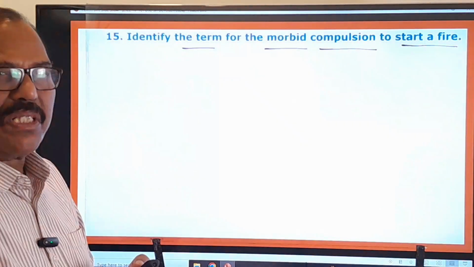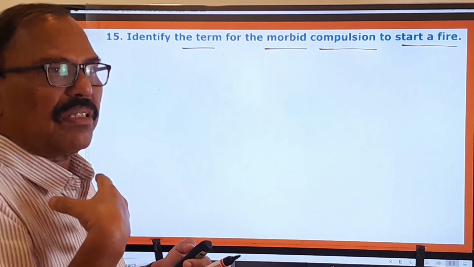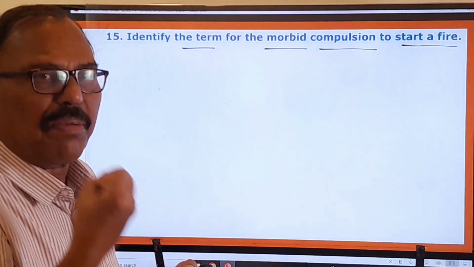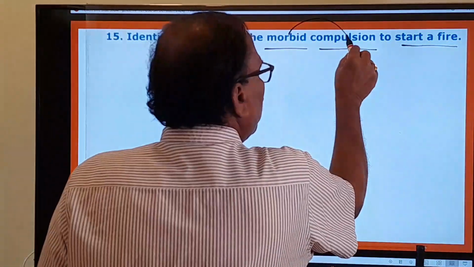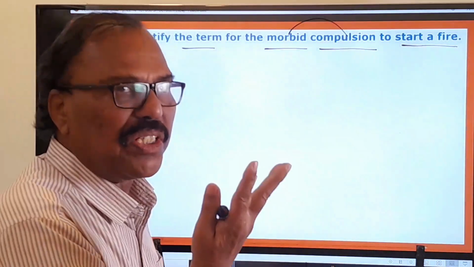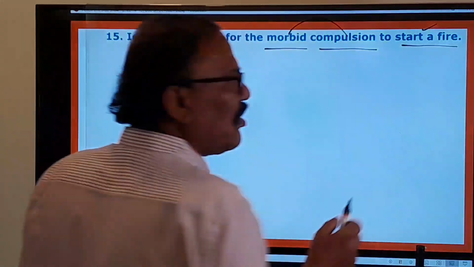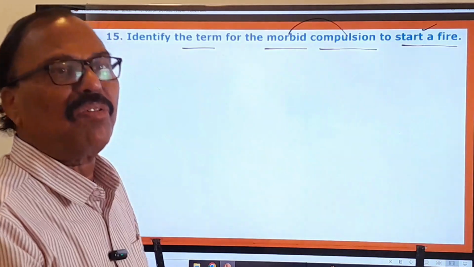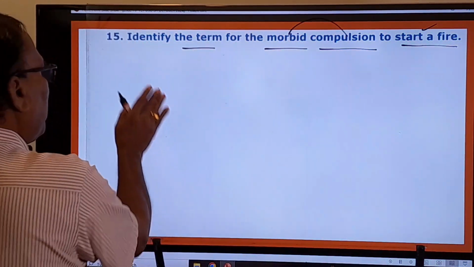Morbid compulsion means it's pertaining to some disease. So that compulsion arises out of some kind of mental disease. That's why it is called a morbid compulsion. Okay, a compulsion that comes with a mental disease, that is to start a fire. Not for something, but only for pleasure, only for joy, only for happiness. So that is the meaning of the question.